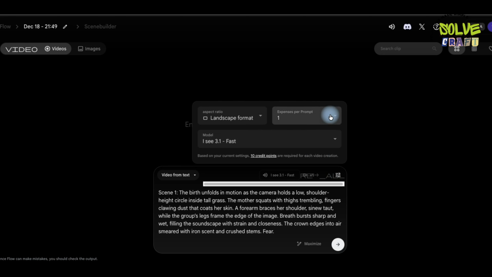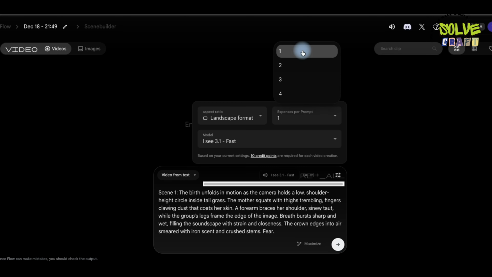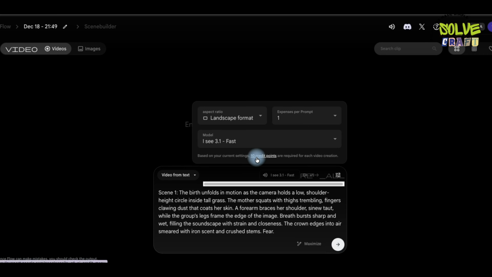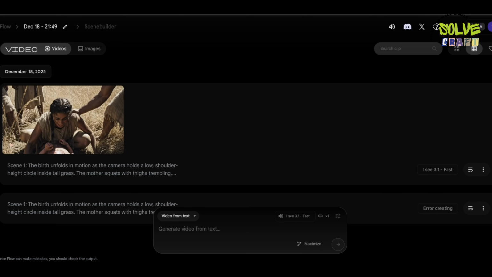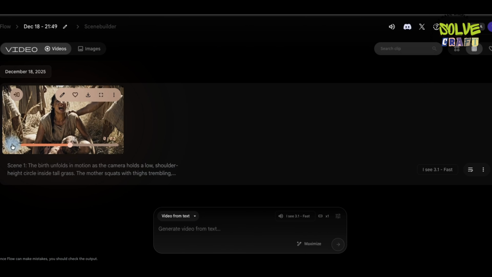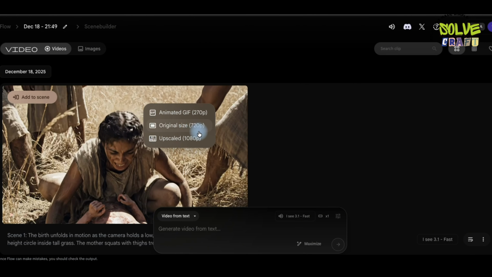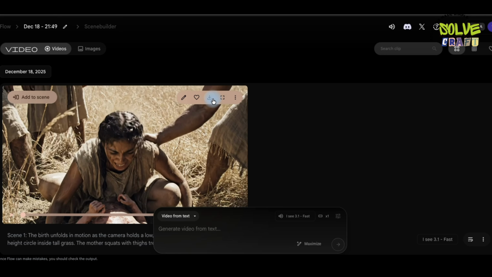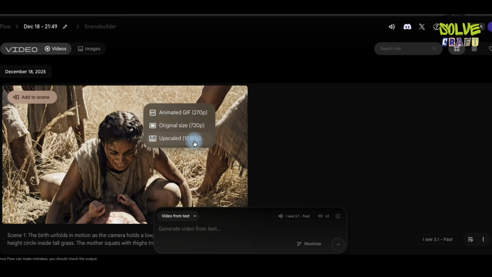And here you need to select one in the output option so that only one video is created for you. So you need to click Generate. And the advantage of creating videos in Flow is that all the sounds you have in the background, like the sound of walking and any sound effects, will automatically be generated here, so your video is ready. You can play it and watch it. If you don't like it after satisfying yourself, you can get it recreated. This will be an 8-second video.